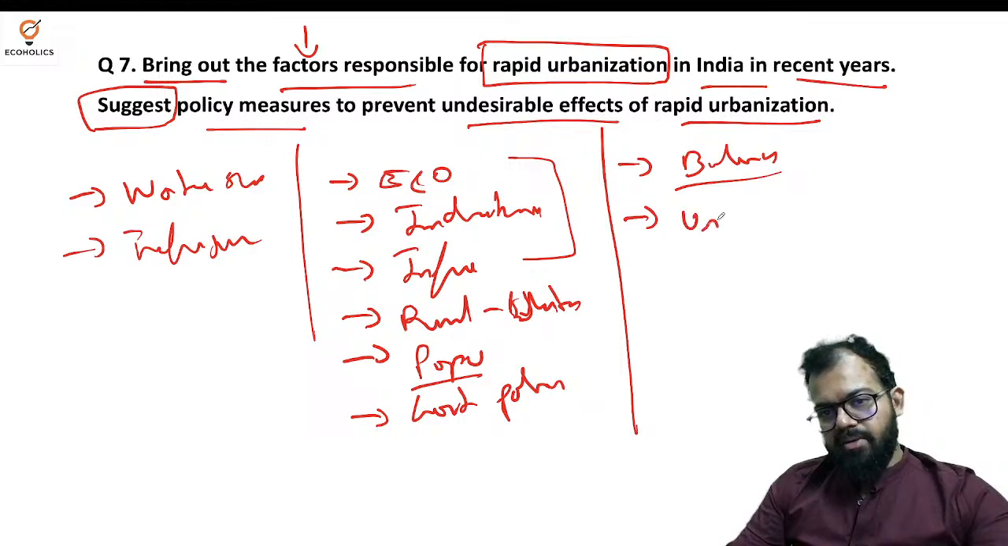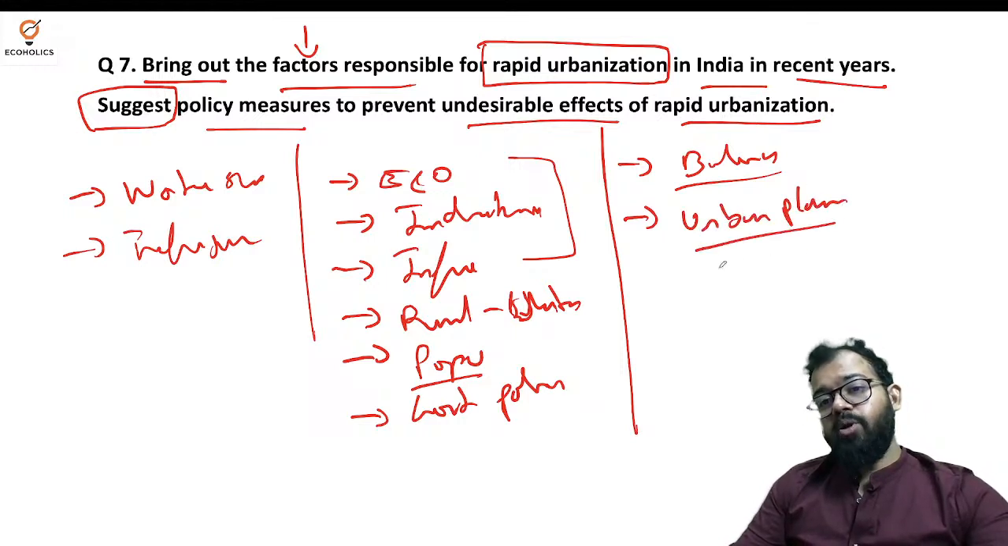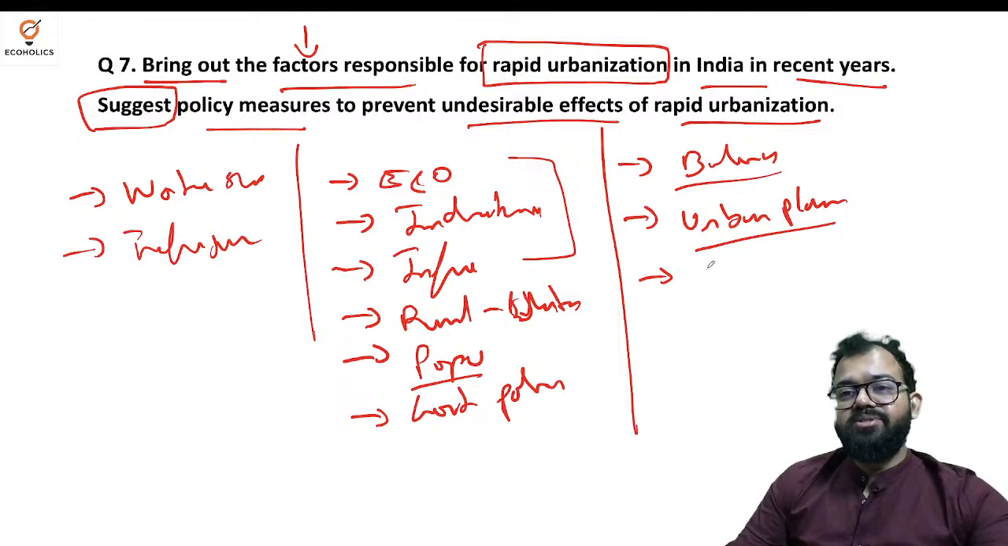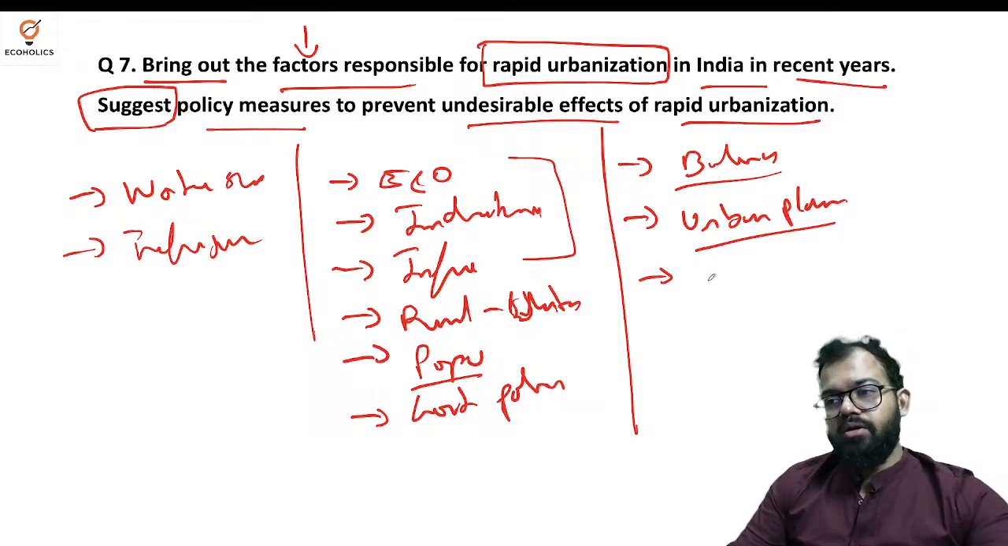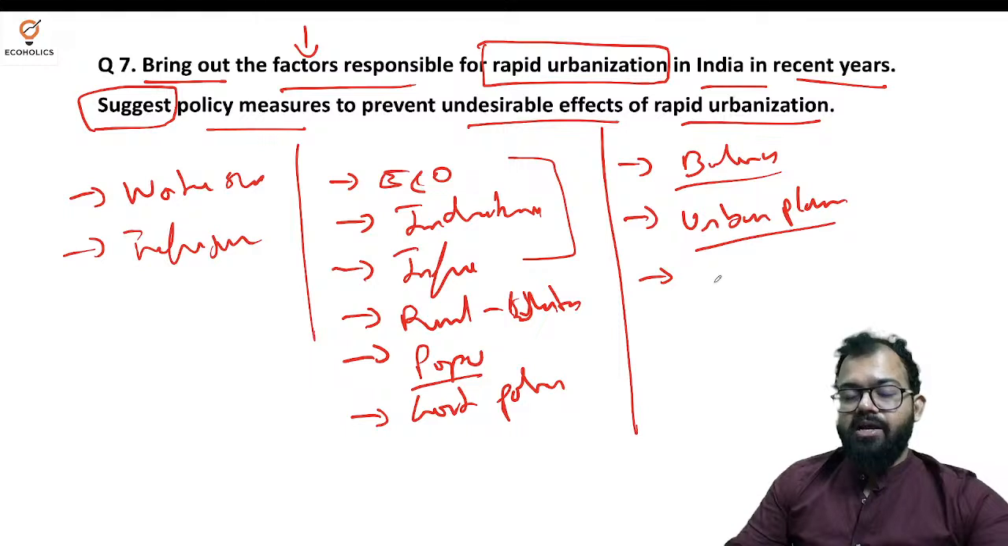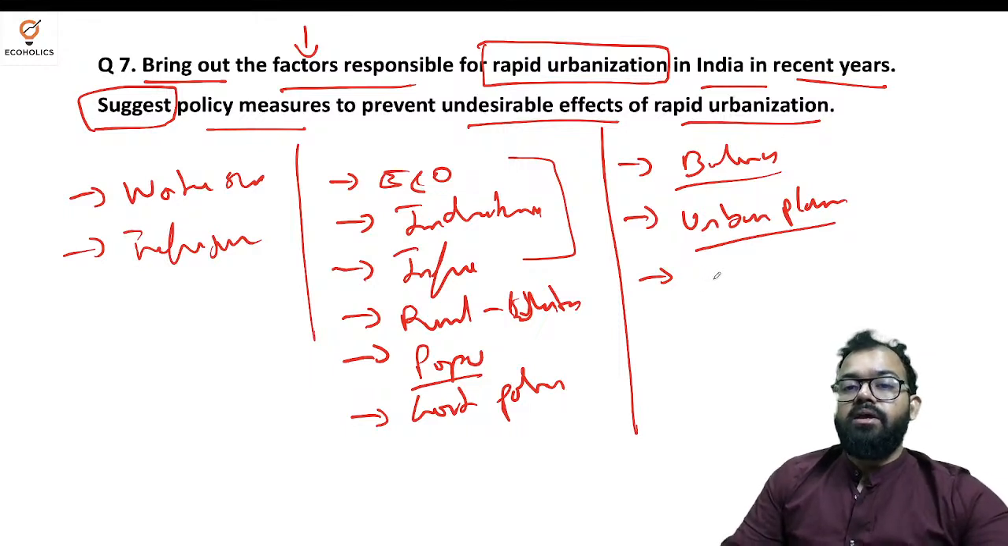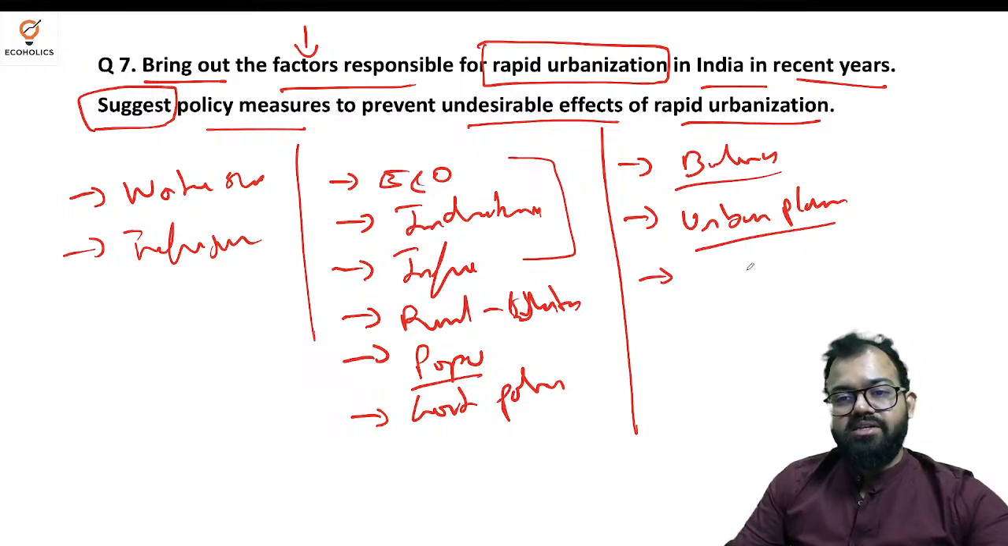Then sustainable urban planning. So before any city explodes, you have to have an urban planning. So if you see the tier 2 cities like Jaipur, Indore, if you talk about Nagpur, if you talk about South India, there are several cities. They are about to blast. Before they blast and remain unsustainable, government should do something.